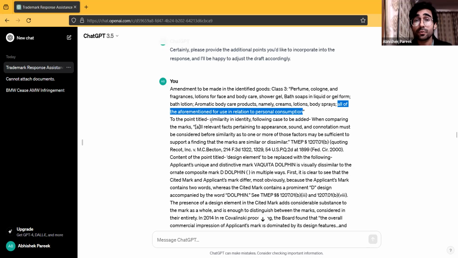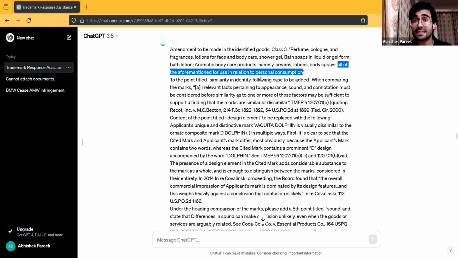Then, to the point similarity in entirety, I added these things, basically a case law I suggested to be added. Remember, do not use ChatGPT for your legal research. It may not come up with efficient results. And so research is something that you should do yourself. Looking for case laws is something that you should be doing yourself. And it is a good practice to include case laws in such responses.